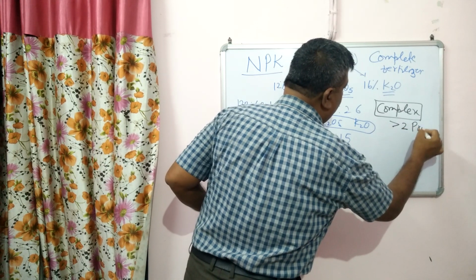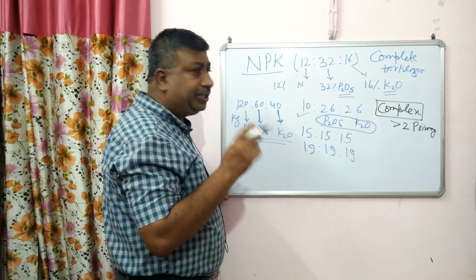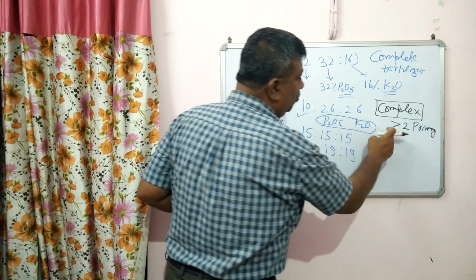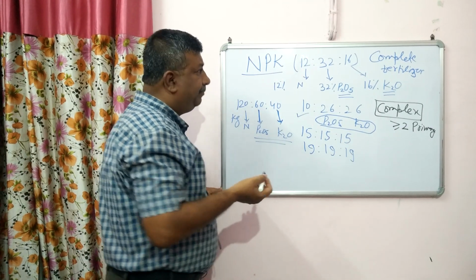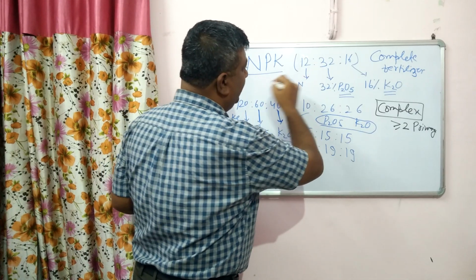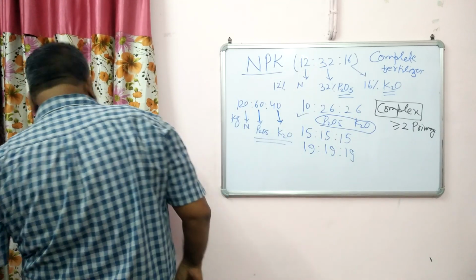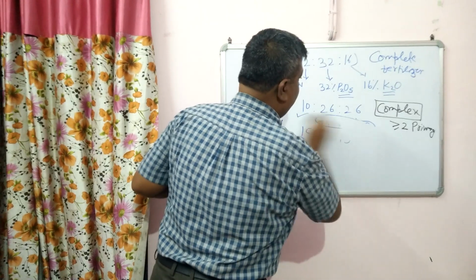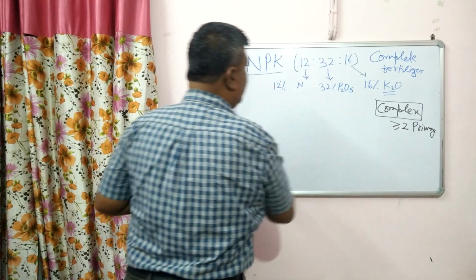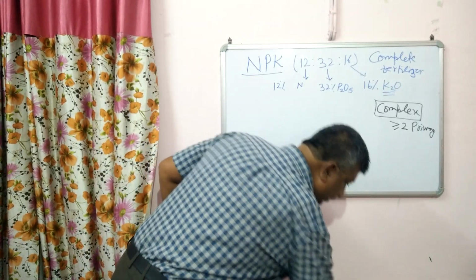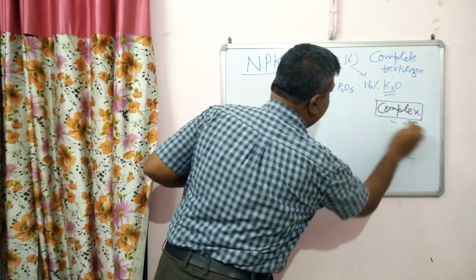So maybe NP, maybe PK, maybe NPK: at least two or more than two primary nutrients. If we take the example of 12, 32, 16, this is the complex fertilizer, this is the complete fertilizer, and this is the grade. Similarly, for other fertilizers you can calculate the grade.